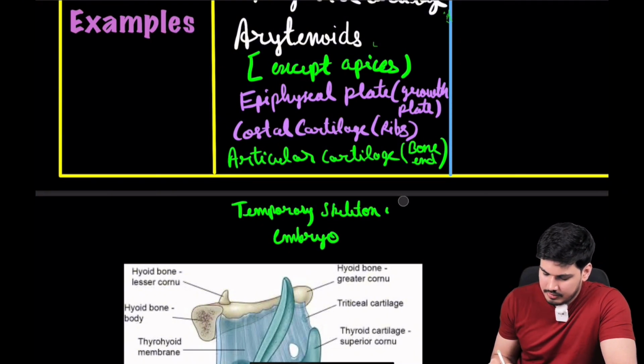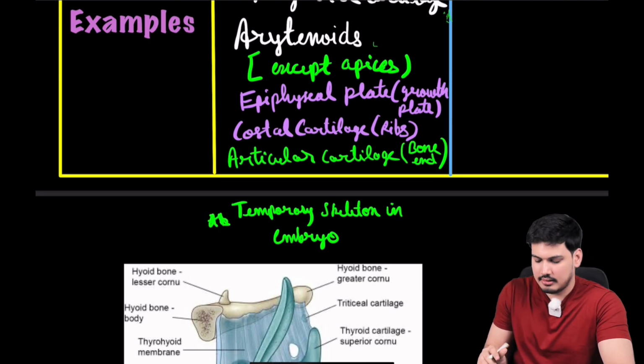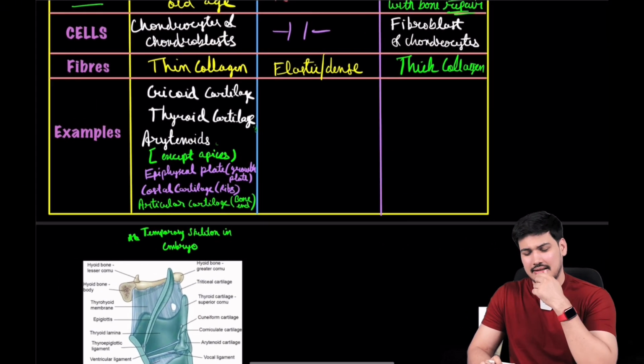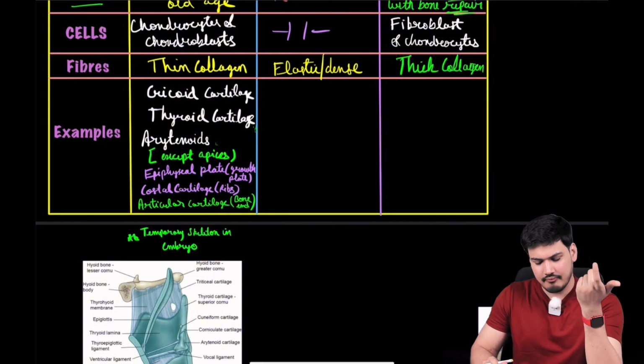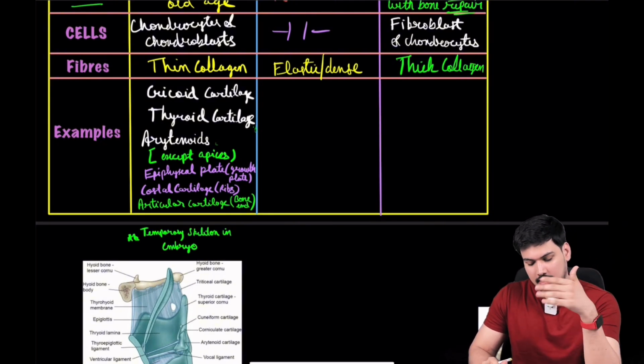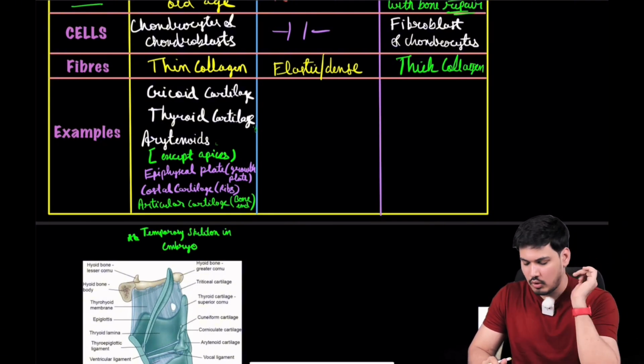So temporary skeleton in embryo, this can also have hyaline cartilage. Not that important, nobody asked this, it is given in the literature, you can understand it, but otherwise they are going to ask you what I have written in the box only.